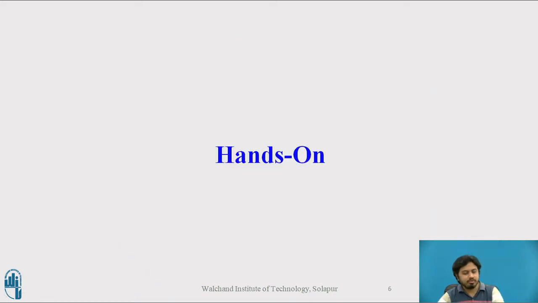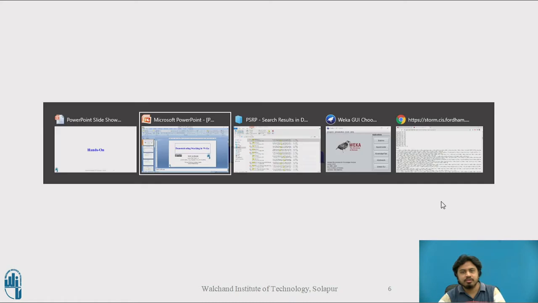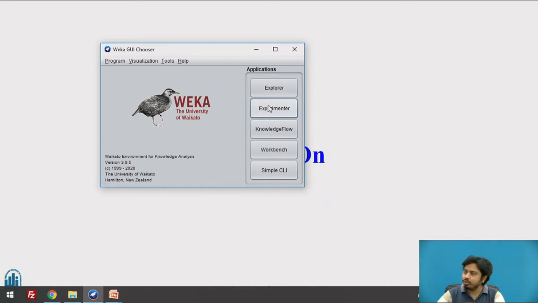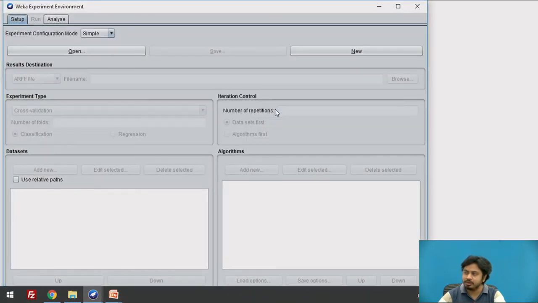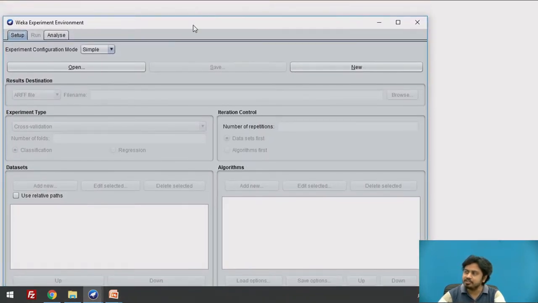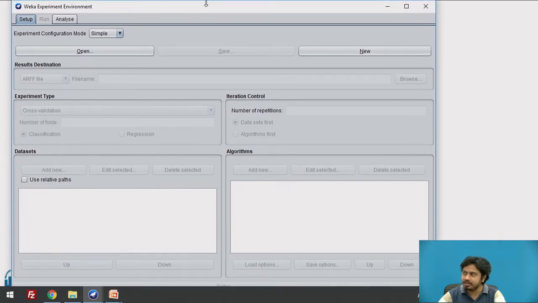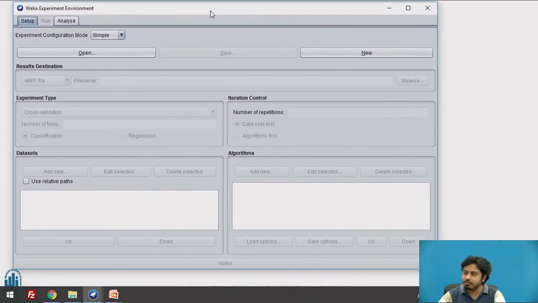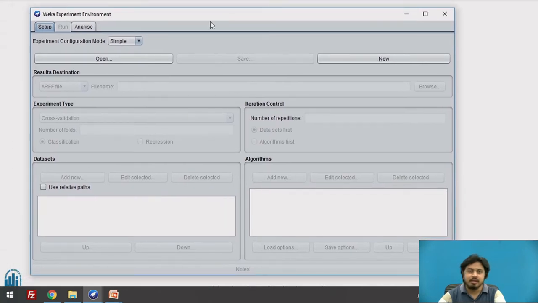As hands-on, we will switch to Weka and see how we can use this model. Since I want to compare two ML models, one with stacking and one without stacking, it's quite obvious that I will use the Experimenter dialog. So I'm opening the Experimenter dialog, and here we'll set up an experiment such that we compare two data sets. One is the segment challenge data set from Weka, and another one is the Ionosphere data set.